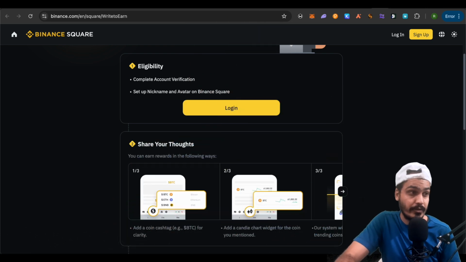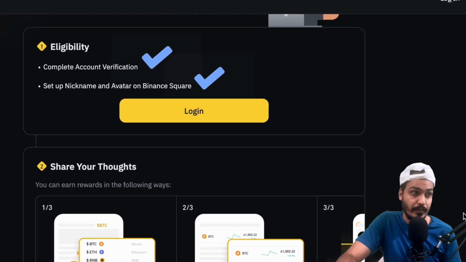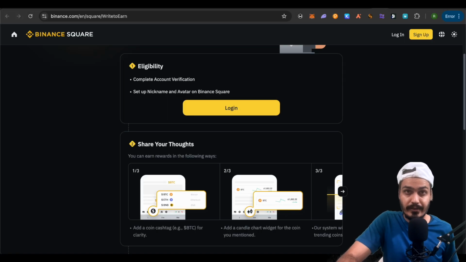The first step is to complete your account verification on Binance, and after that you need to set up a nickname and an avatar on Binance Square. I will provide the link in the description that you can utilize in order to register your account.